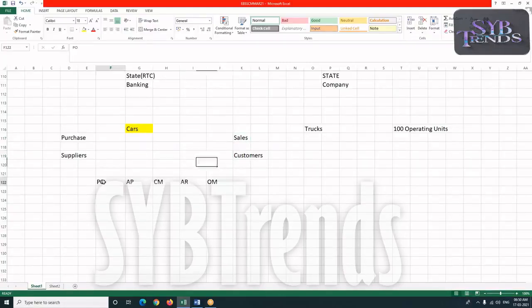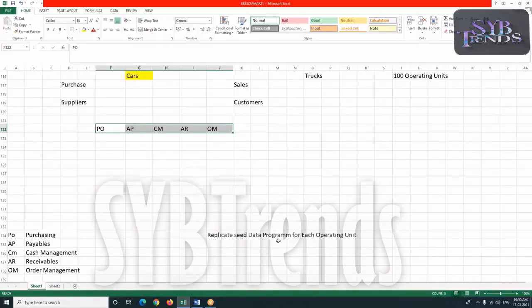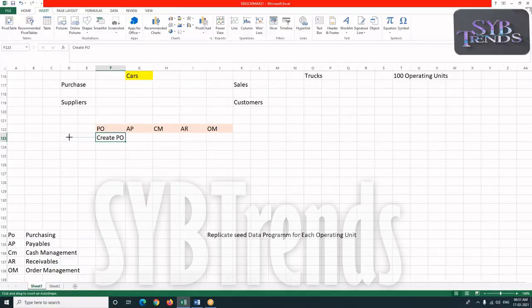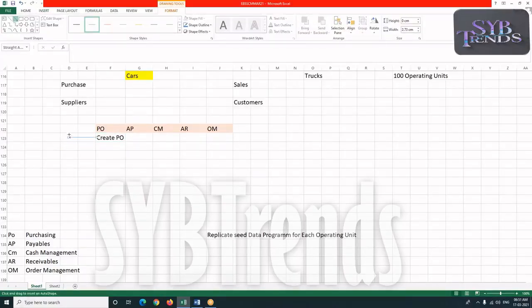Now, these are all the copies of the modules, meaning all the copies got created when we have run replicate seed data. Again, when I run replicate seed data for trucks, we'll create the copy of this module separately for trucks. Now, whenever we wanted to purchase the goods, in the PO module I'll create a purchase order, and this purchase order is going to be sent to my supplier.